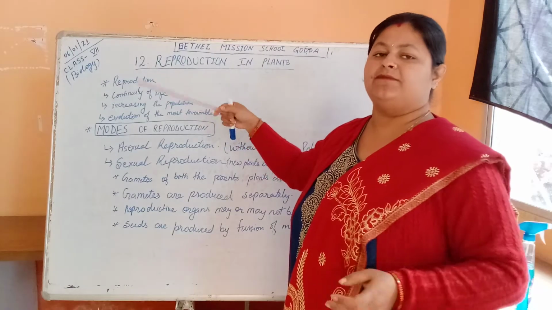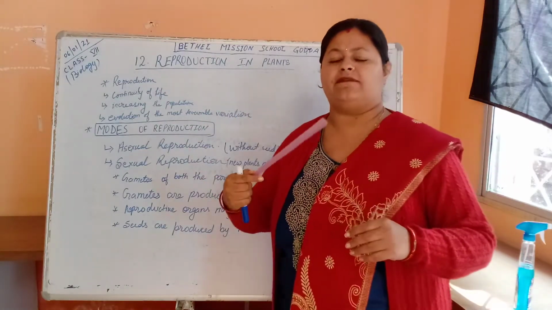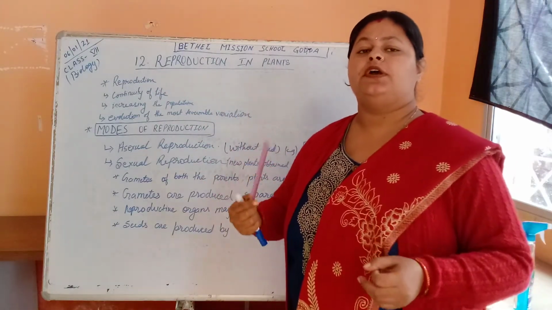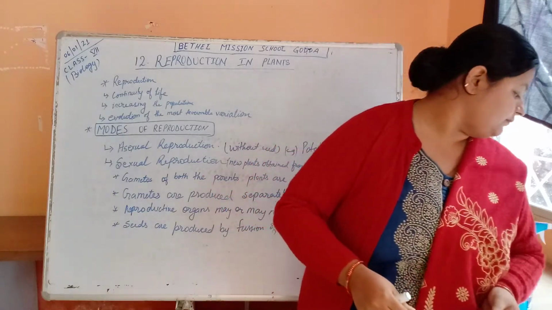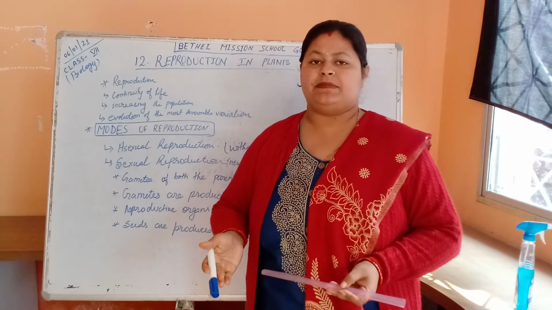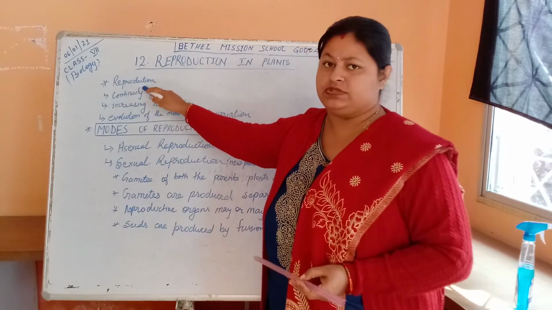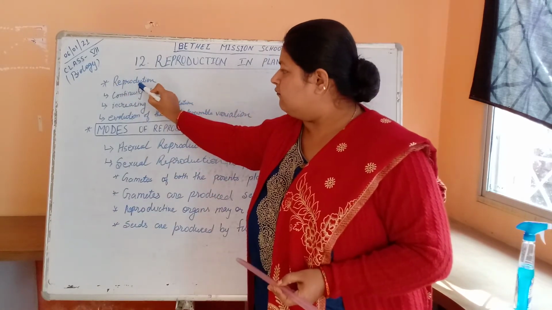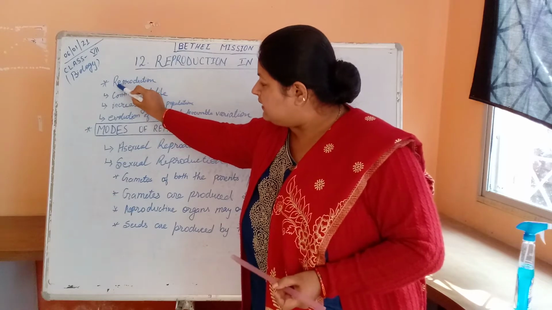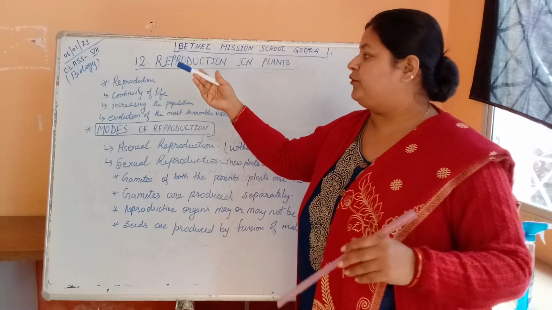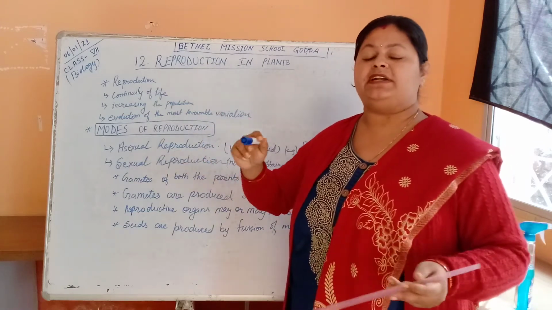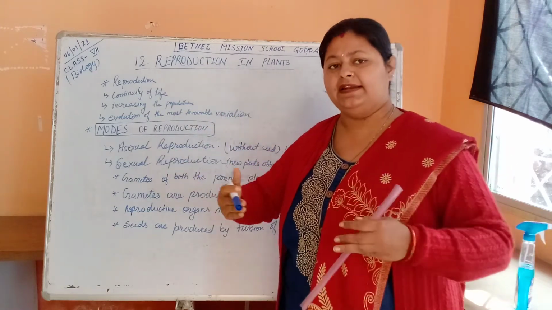Reproduction. This is a very often used word, you have used it so many times. What do you mean by the word reproduction? Reproduction means reproduce. If you break the word, re means again, and produce or production can be termed as producing again and again.